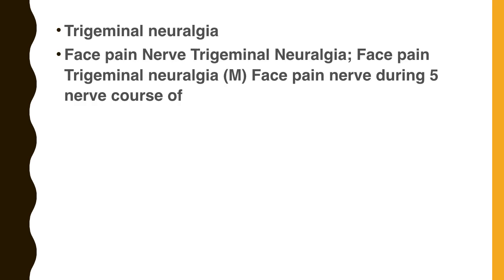The direct rubric that is available in Murphy's repertory: face pain, nerve, trigeminal neuralgia. Then another rubric, face pain, nerves during 5 nerve, courses of, that is a rubric in Complete repertory. Face pain, nerve, trigeminal neuralgia is the rubric in Synthesis repertory. Face pain, trigeminal neuralgia, that is in Murphy's repertory. And in Complete repertory, face pain, nerves during 5 nerve courses of.